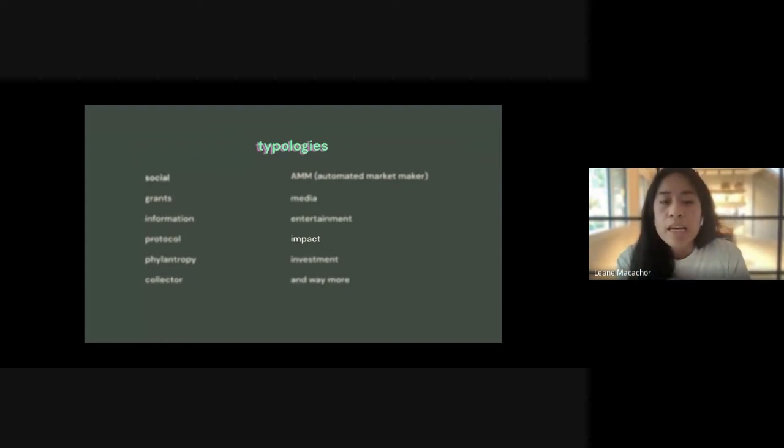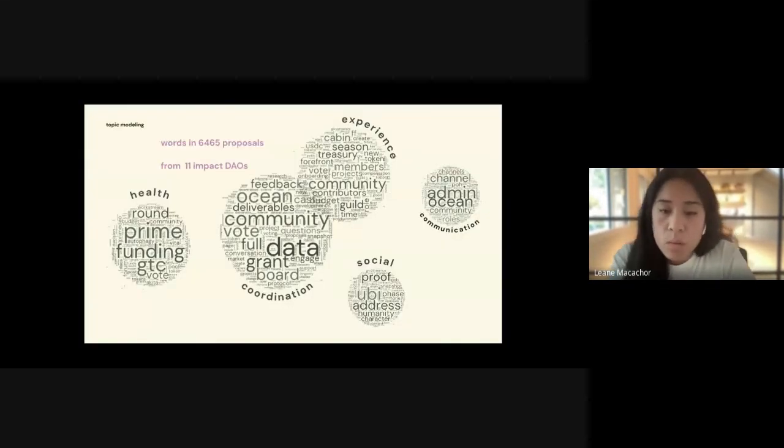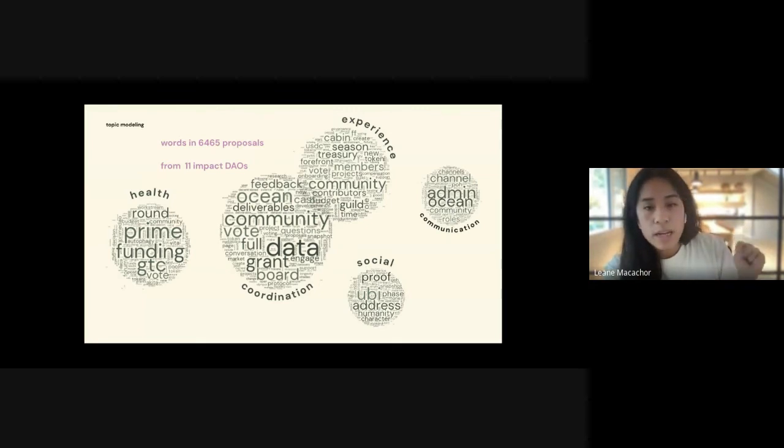So I took 11 DAOs from this typology and performed a topic modeling, which is a method for unsupervised analysis of a collection of documents for finding a group of words within them that best represents the information in that collection. So we can see that there are 5 different topics. The 2 biggest ones are words related with coordination and DAOs that work towards experience-related goals.